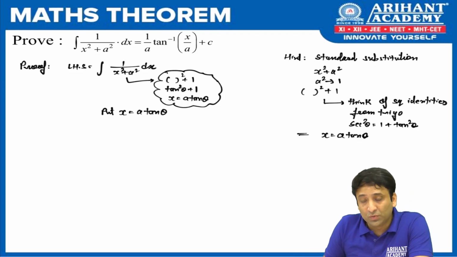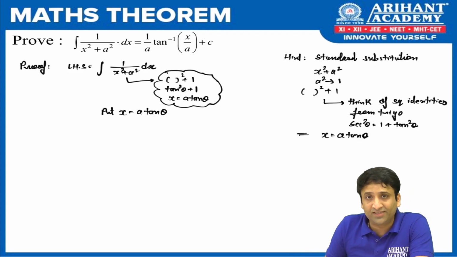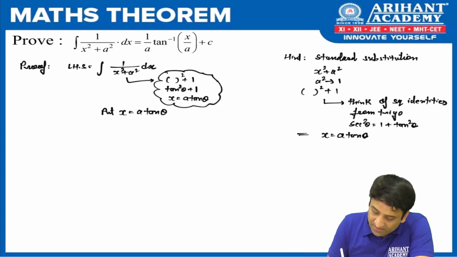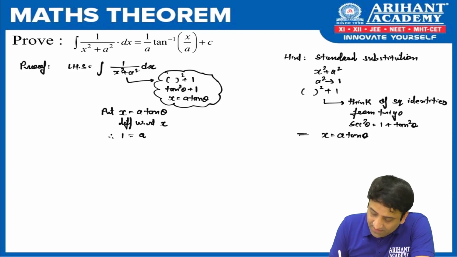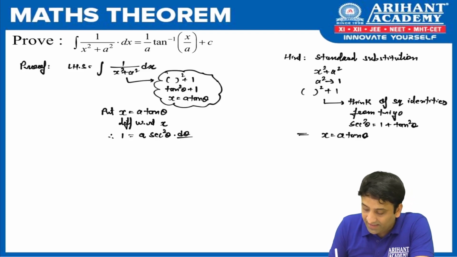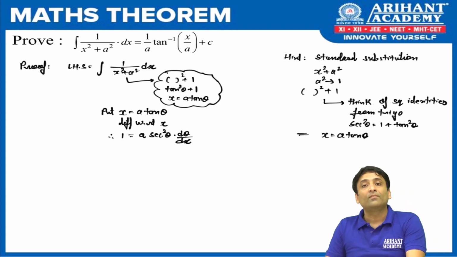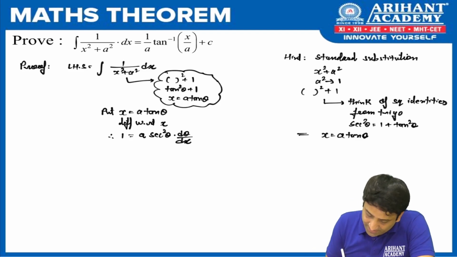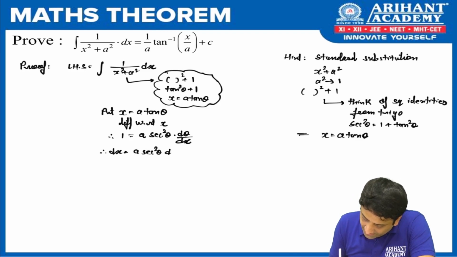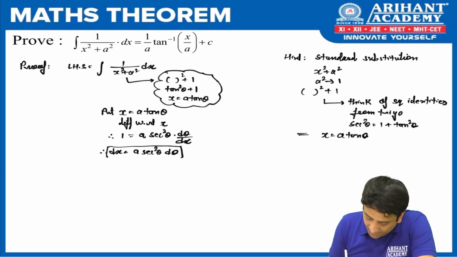Now what we generally do, whenever we do substitution, we differentiate the result to get dx. So let us differentiate with respect to x. So what I get, what is derivative of x? It is 1. A as it is. What is tan theta ka derivative? It is sec square theta. But it is not just sec square theta, it is d theta by dx, because I need to use chain rule. Fine. Now I'll throw dx on the other side. So what I get here is dx is equal to a sec square theta d theta. Done. So I got my dx.